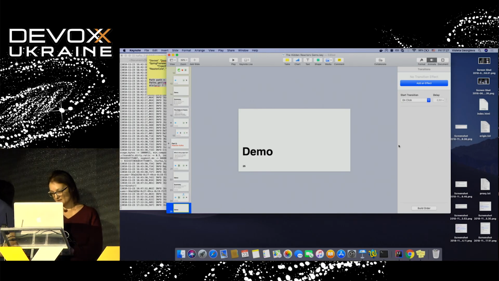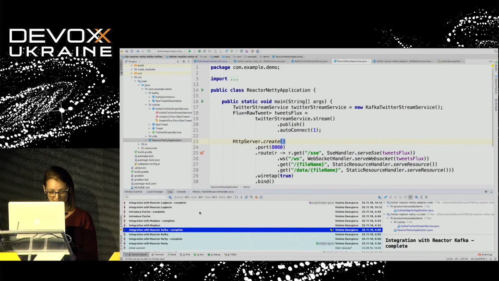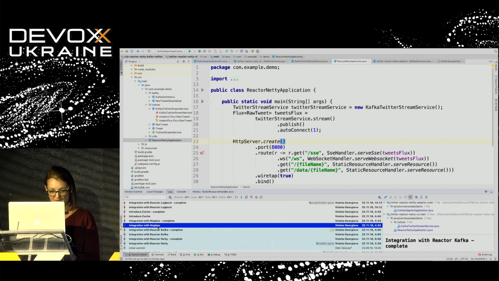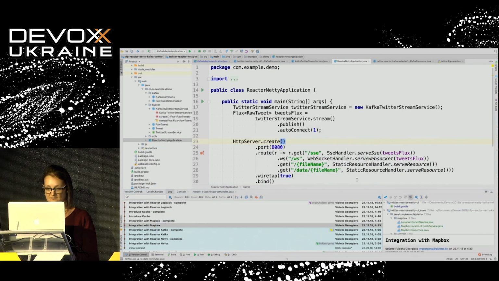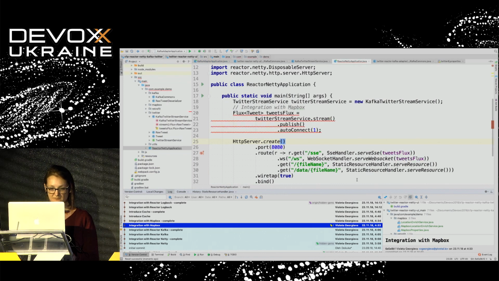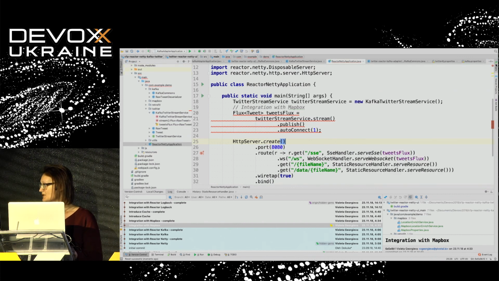Yes. Let me switch again to the IDE. Okay, stop. The Twitter consumer crashed again, which is not good. Let me check that one. And I need to update the project again because I need to update the project dependencies.